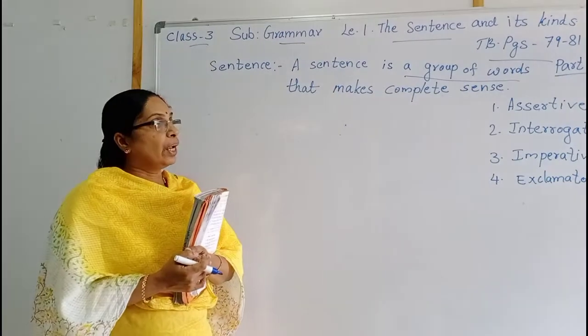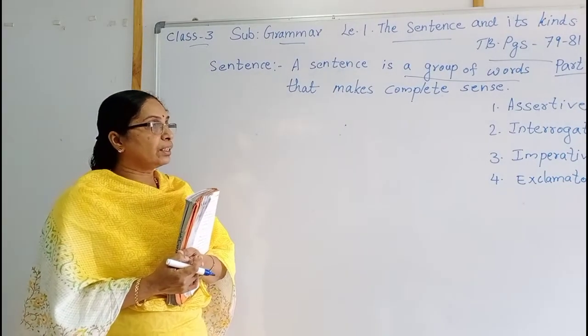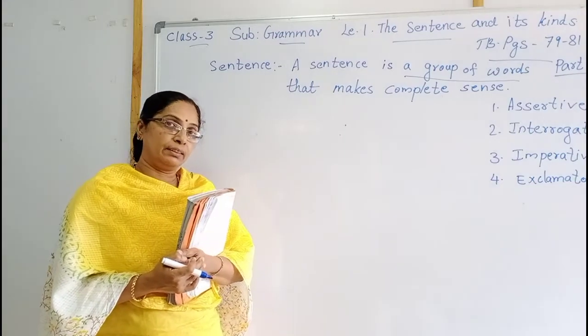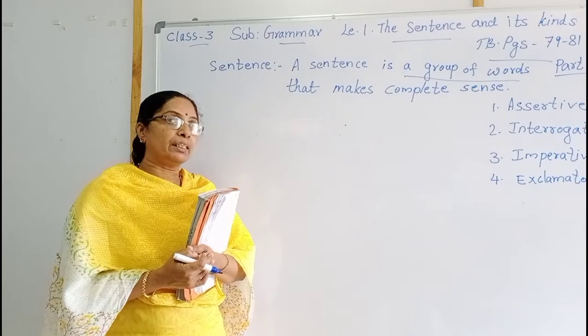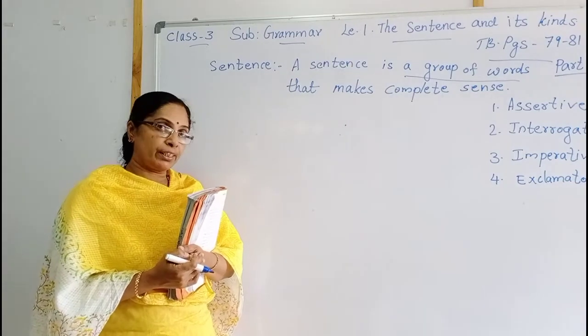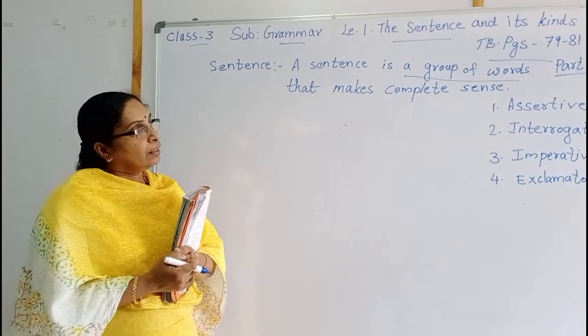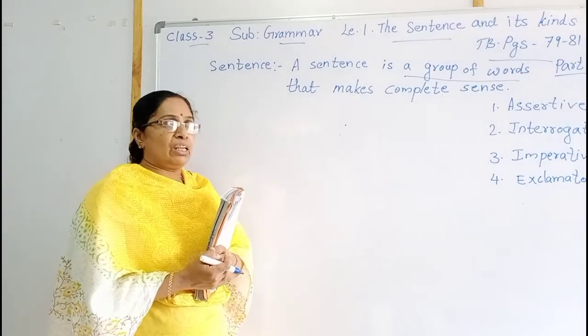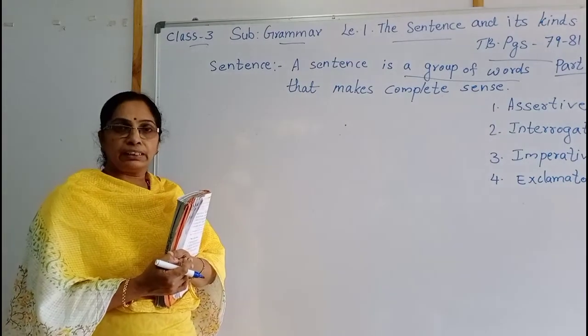Assertive sentence, interrogative sentence, imperative sentence and exclamatory sentence. These are the 4 types of sentences while we are speaking, writing and reading. Then in the first session itself, we completed the assertive sentence.